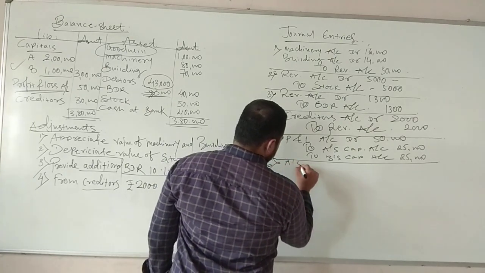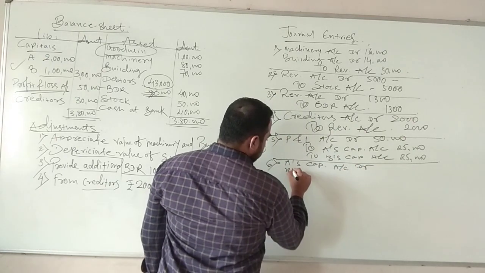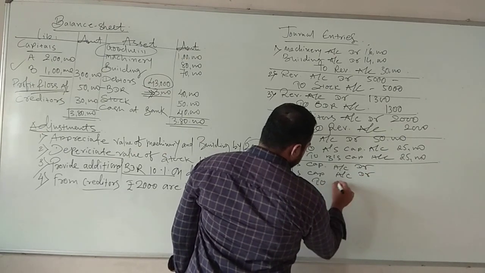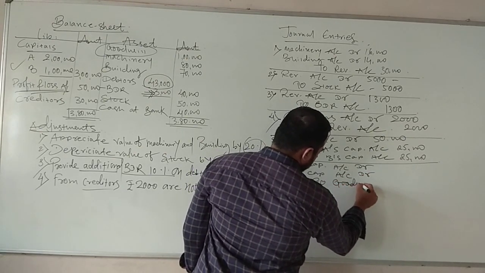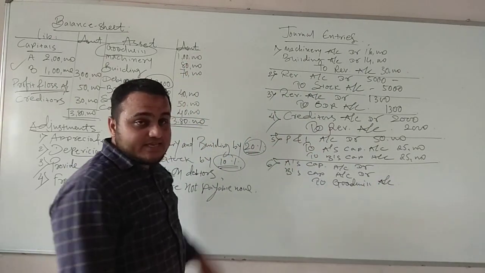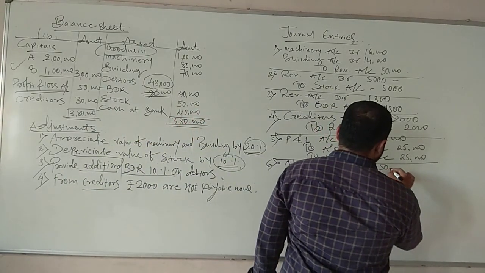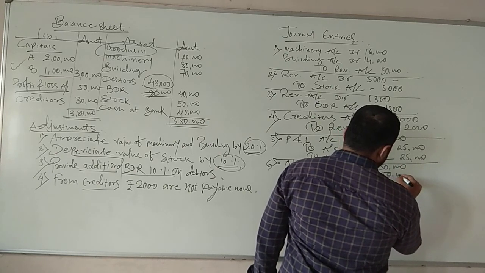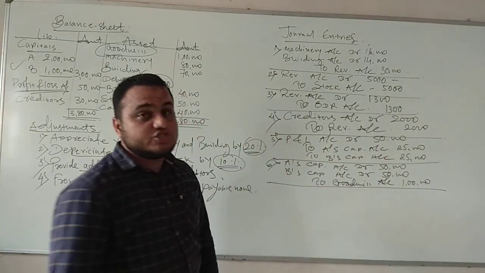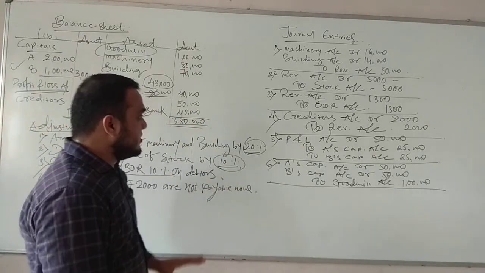A's capital account debit, B's capital account debit, to goodwill account. Now students, 1 lakh is there, profit and loss ratio is not there. So again equal ratio. So 50,000, again 50,000, and here 1 lakh. Being goodwill is distributed between the partners in their profit sharing ratio. Okay. So this is the entry.